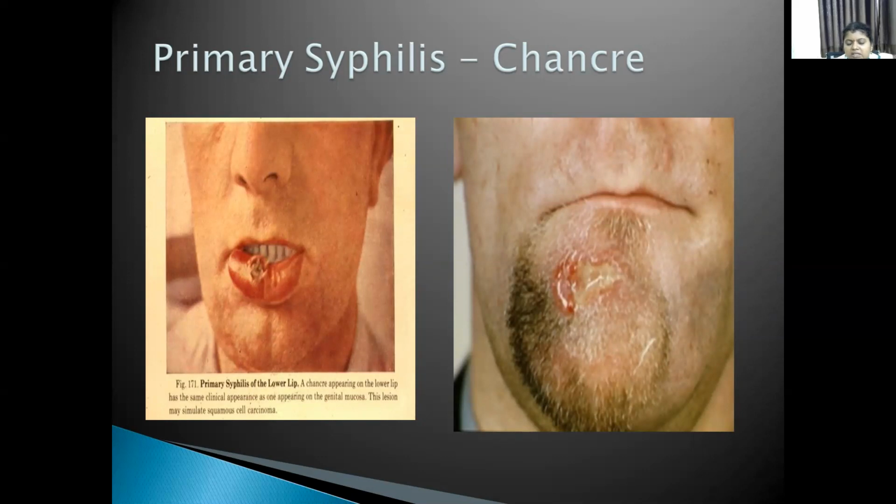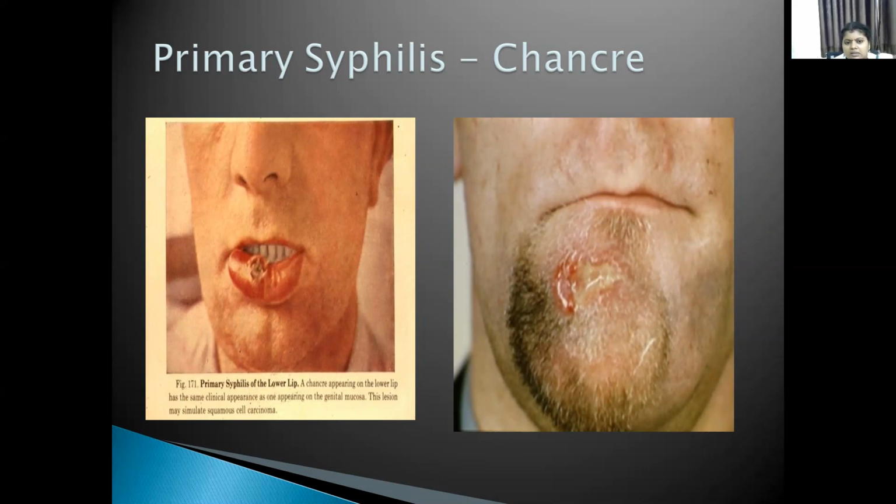Infectivity is maximum during the first 2 years after entry of these spirochetes into the humans. After that it gradually subsides, but in some cases it may be infectious for almost 5 years also.